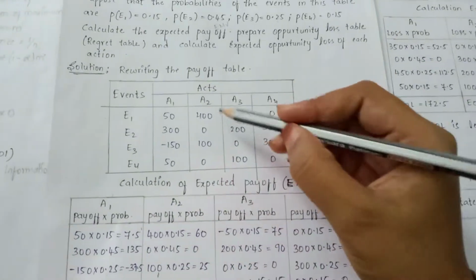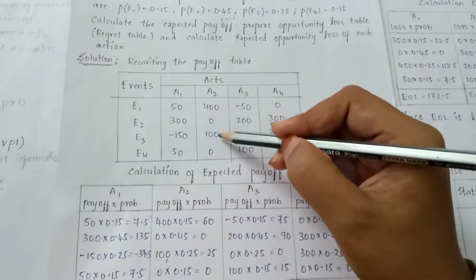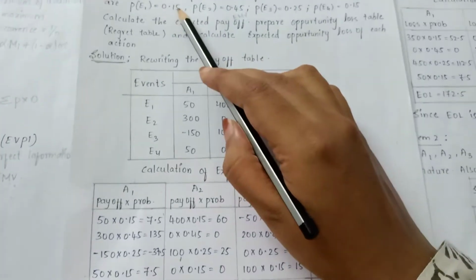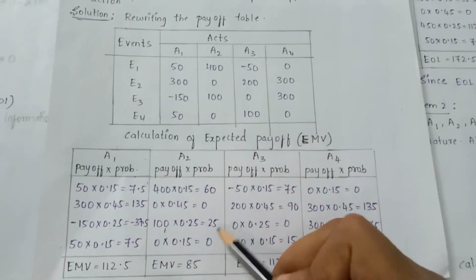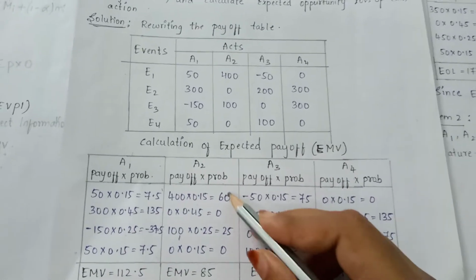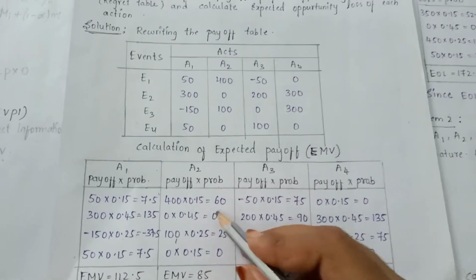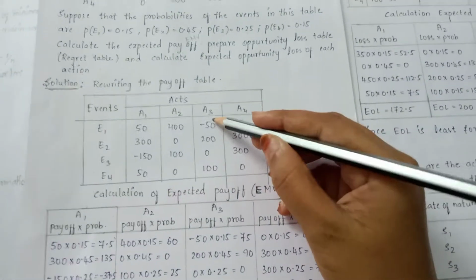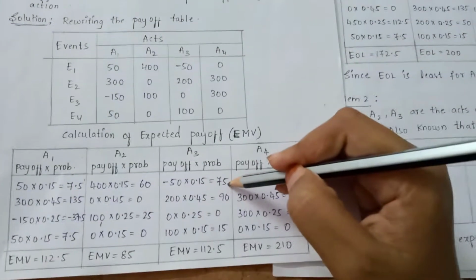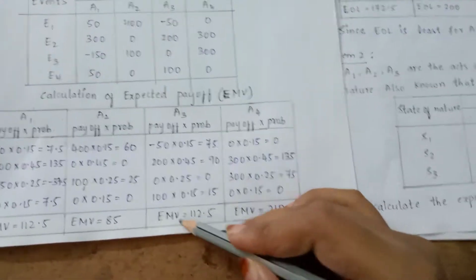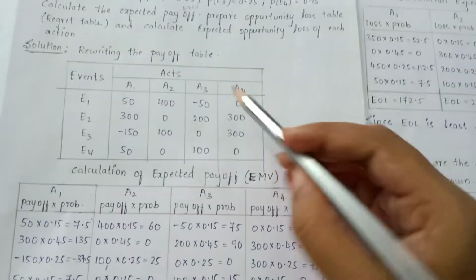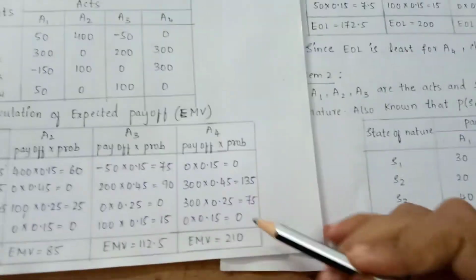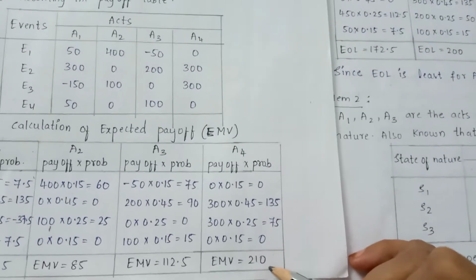Next, in the same way for A2, we multiply 400, 0, 100, 0 with the probabilities. 400 into 0.15 is 60, then 0, 25 and 0. Adding 60 plus 25 plus 0 plus 0, the EMV is 85. In the same way for action 3, we multiply with the probabilities and total it, and the EMV is 112.5. For action 4 also we multiply the payoffs with the probabilities and total it. Here the EMV is 210.